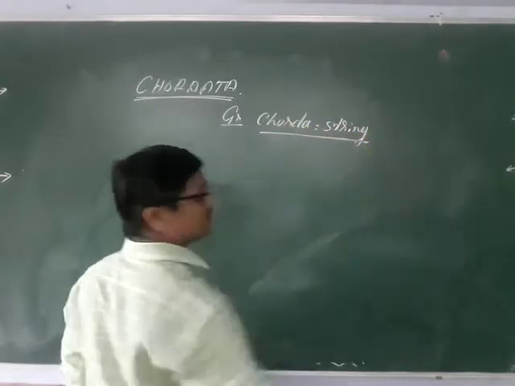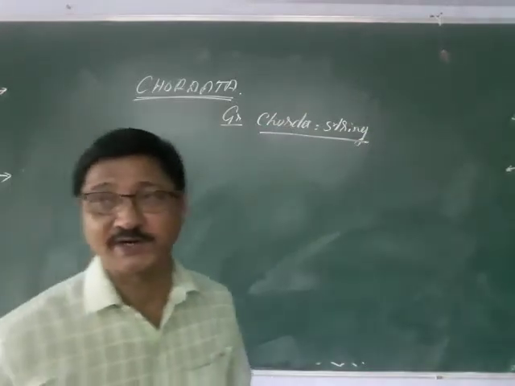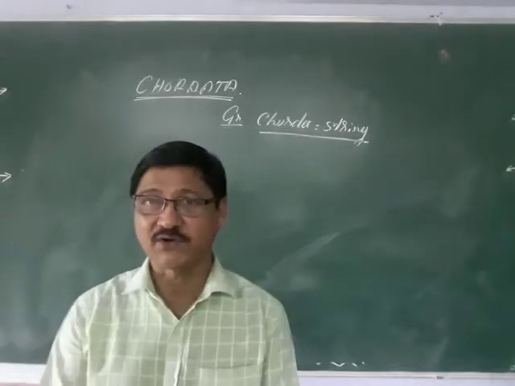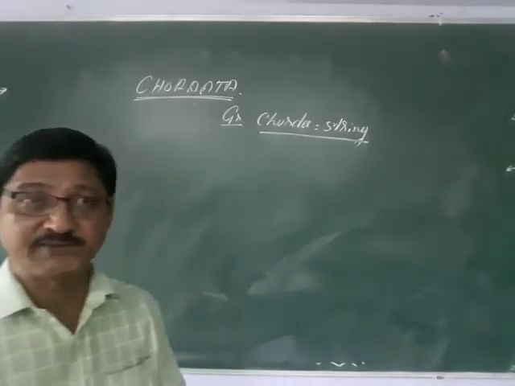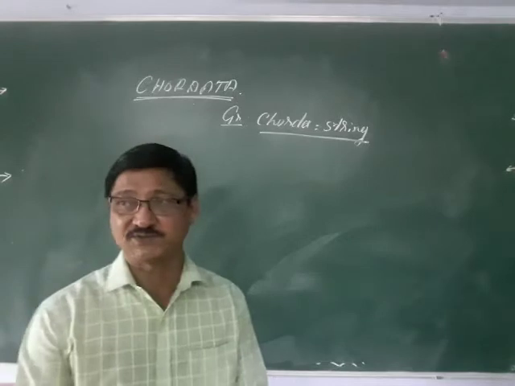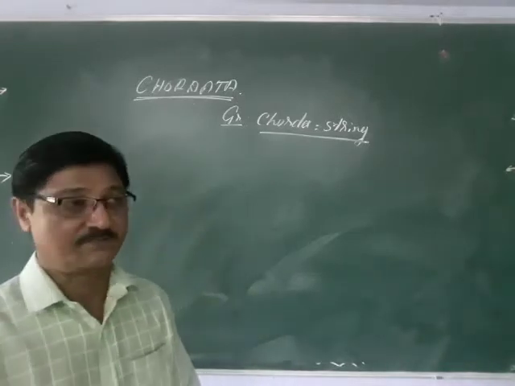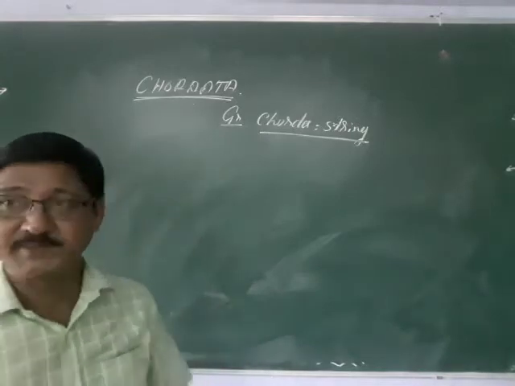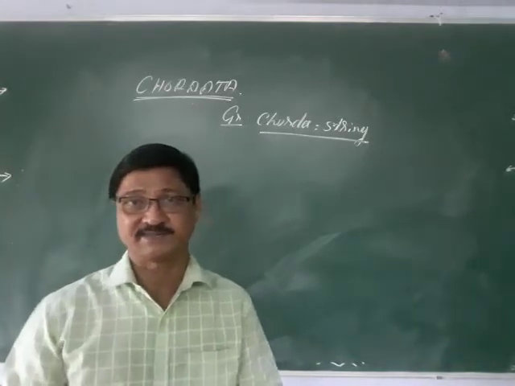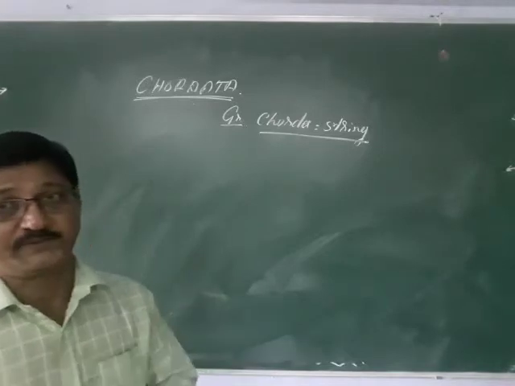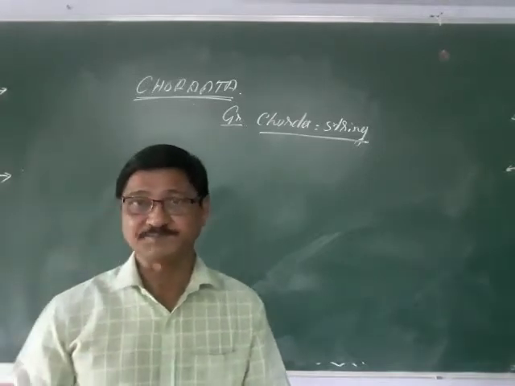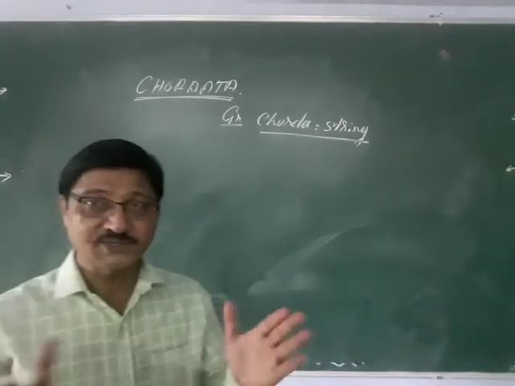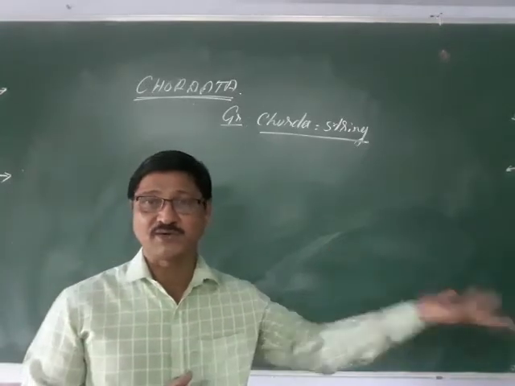So generally, if you ask what the difference is between chordata and non-chordata, you can say the animals which have a backbone are called chordates, and those animals which don't have a backbone are called invertebrates or non-chordates. But actually that is wrong. Presence or absence of a backbone is a secondary character. The presence of a notochord is the main primary or primitive character, and that differentiates non-chordata and chordata.